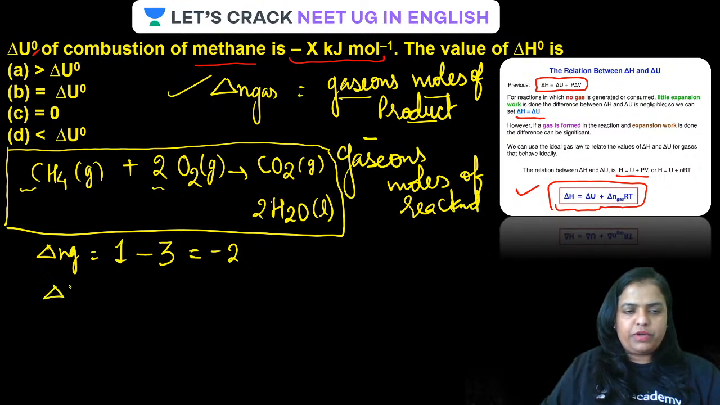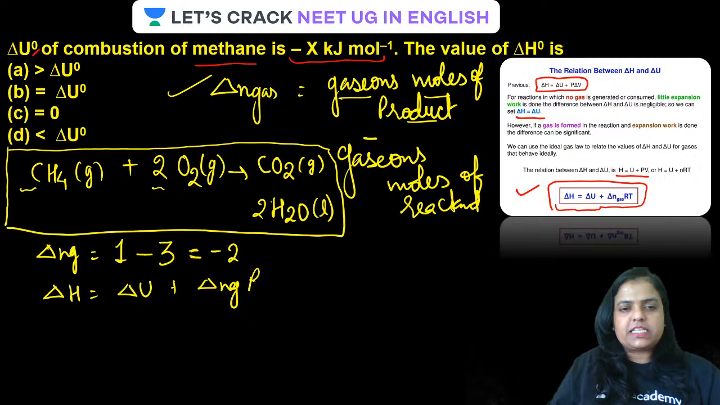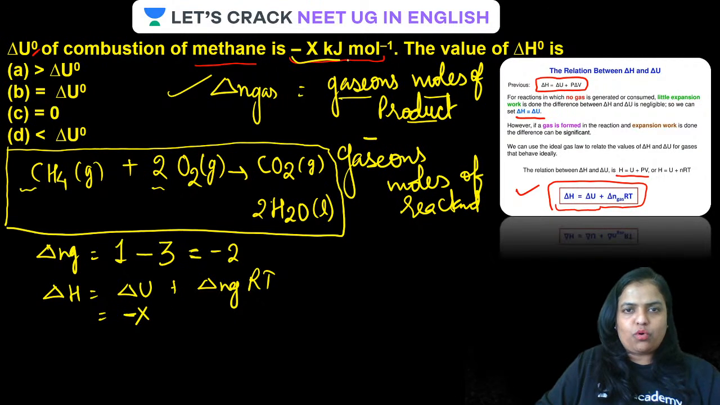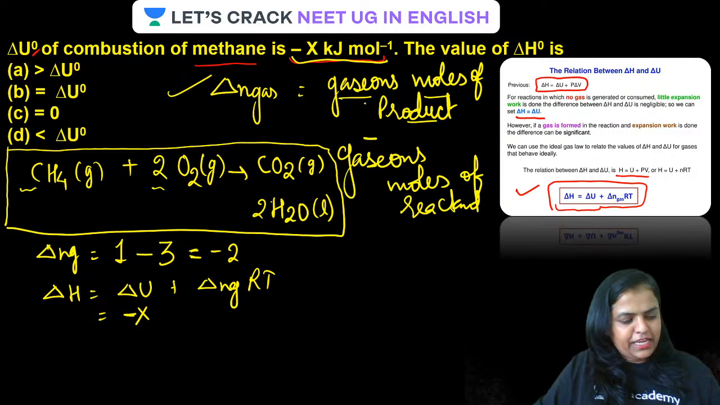Now put this value of delta n g into the equation: delta H is equal to delta U plus delta n gas RT. Delta U is minus X kilojoule per mole, as given in the question. Any doubt, guys?